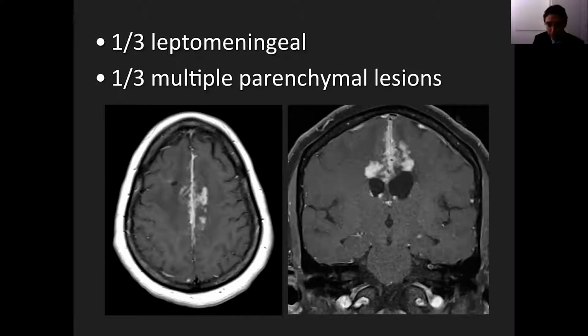This is the same patient, coronal post-contrast images, where we can see some of that leptomeningeal enhancement. We also see parenchymal masses bilaterally that extend to the lateral ventricles, and we see some evidence of ependymal enhancement on the right side. And note also that in this patient, the lateral ventricles are dilated bilaterally. About 10% of patients can present with solitary parenchymal masses, in which case it can be confused with a different pathology.